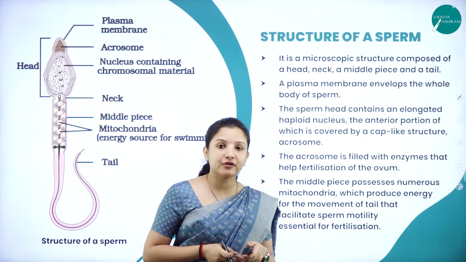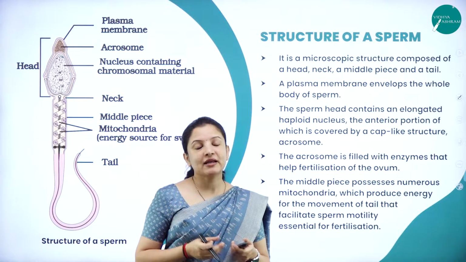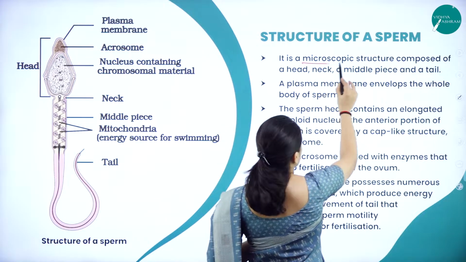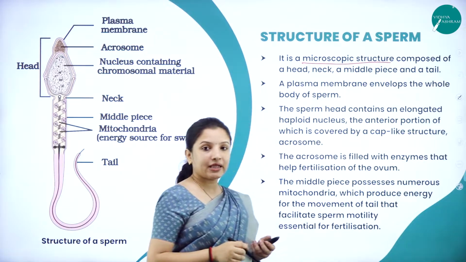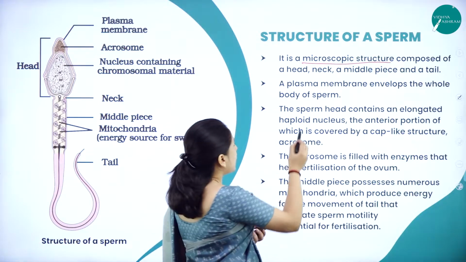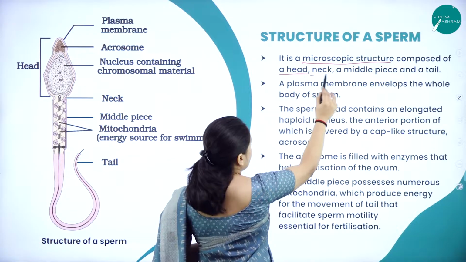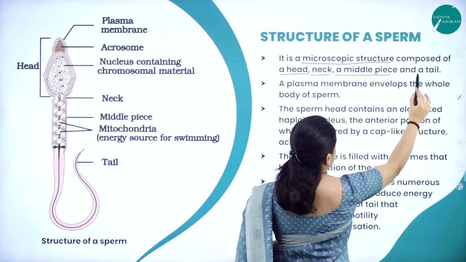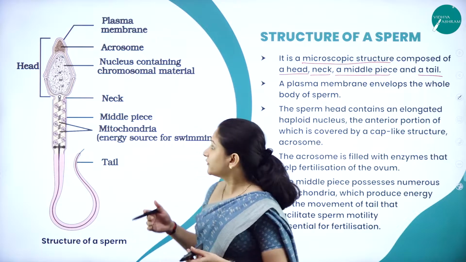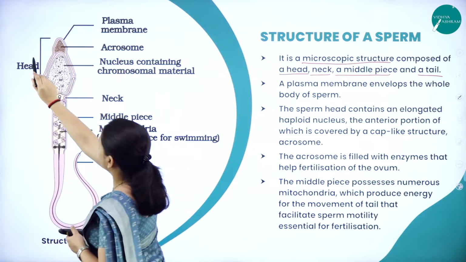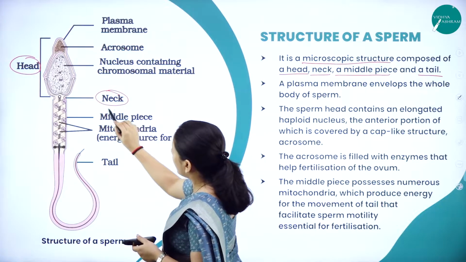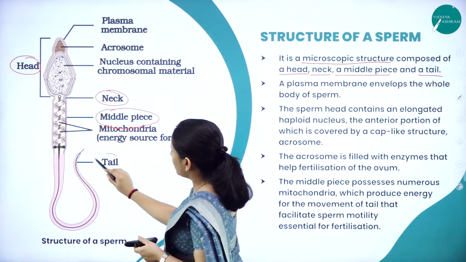The sperm is microscopic in nature, right? Because it cannot be seen by the naked eye. So it is a microscopic structure, and it is mainly divided into 4 pieces: a head, a neck, a middle piece and a tail. If you can see here, it is mainly divided into a head, then a neck, a middle piece and then a tail.